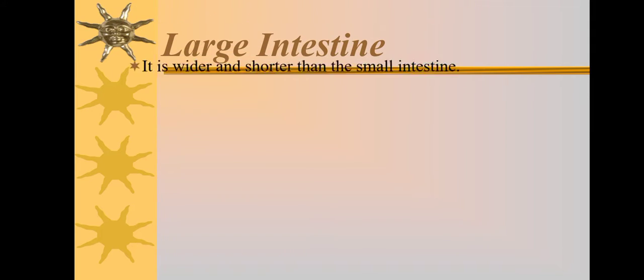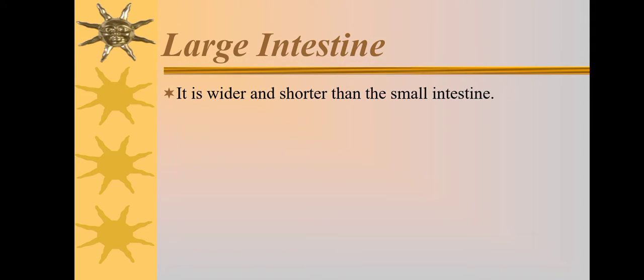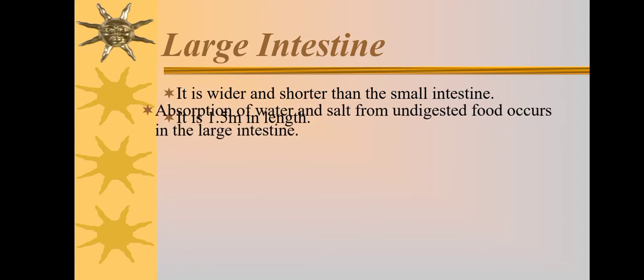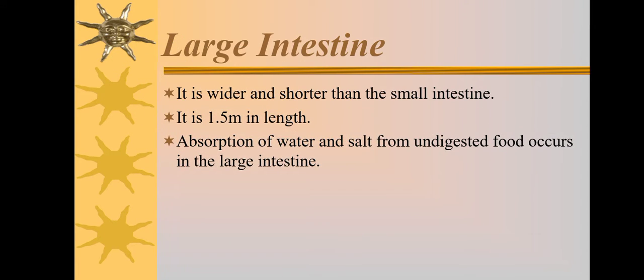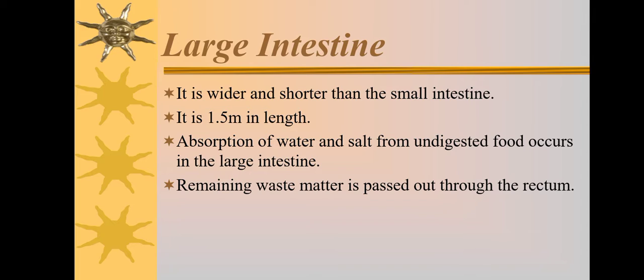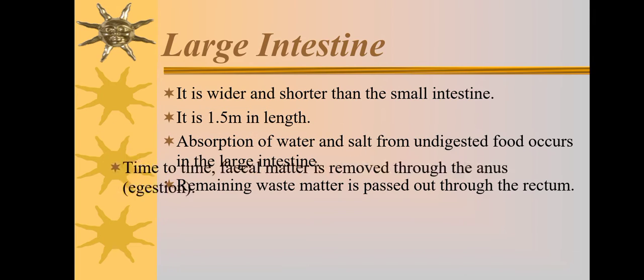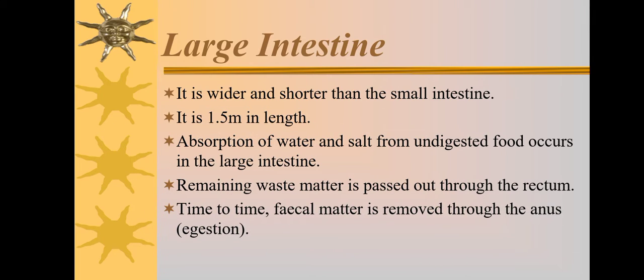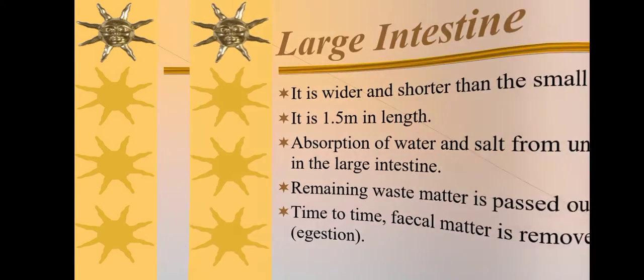Large intestine. It is wider and shorter than the small intestine. It is 1.5 meters in length. Absorption of water and salt from undigested food occurs in the large intestine. The remaining waste matter is passed out through the rectum. From time to time, fecal matter is removed through the anus, which is known as egestion.